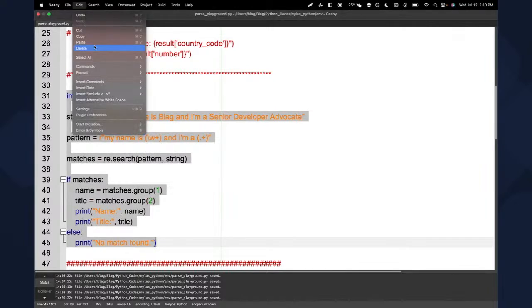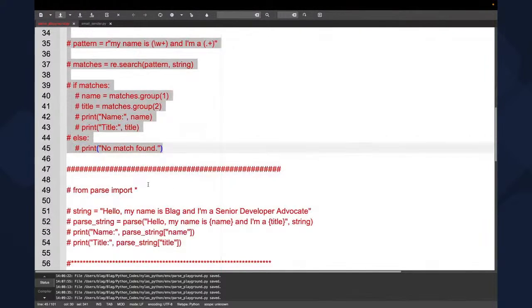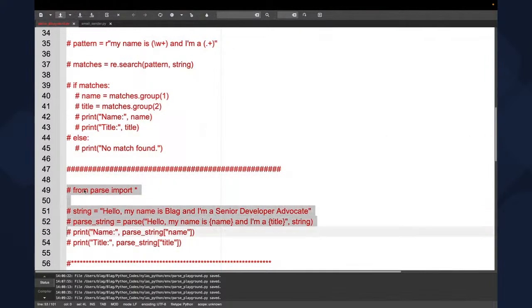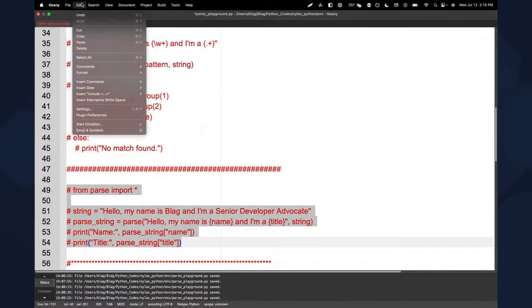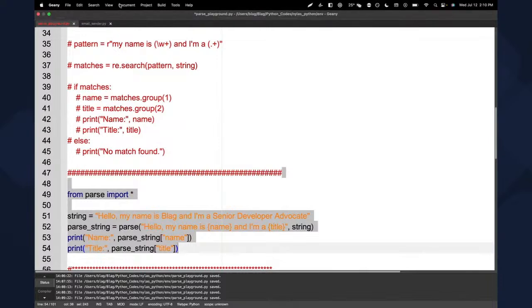But let's see how that would work using Parse. As you can see, it's just these many lines. So it's way simpler, way shorter. And let's try to make this a little bit bigger, just in case.